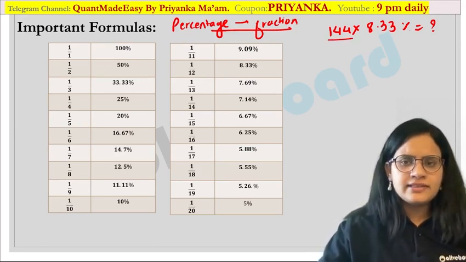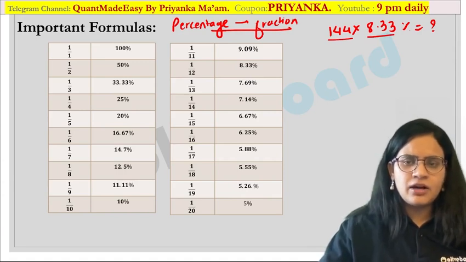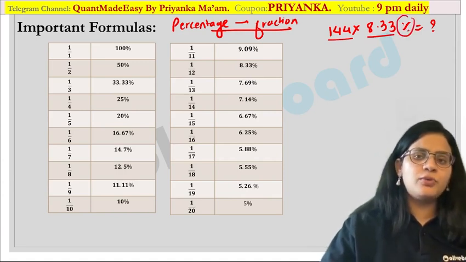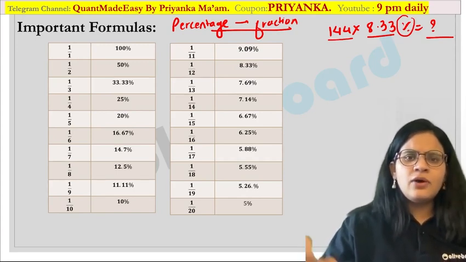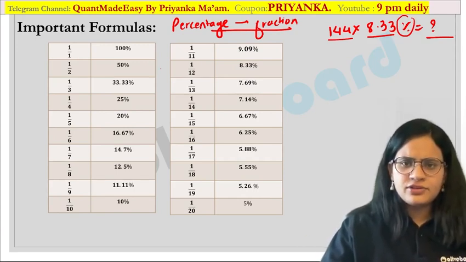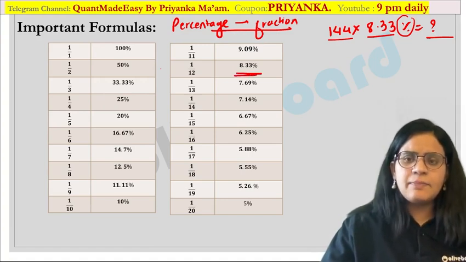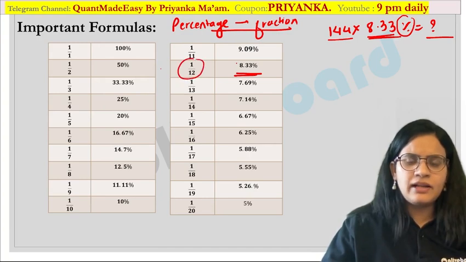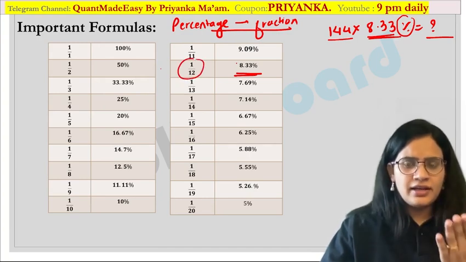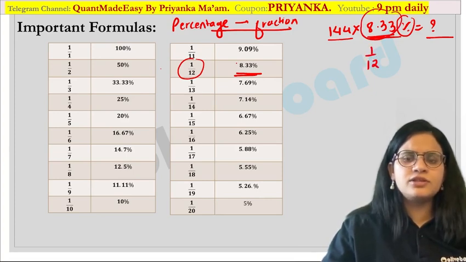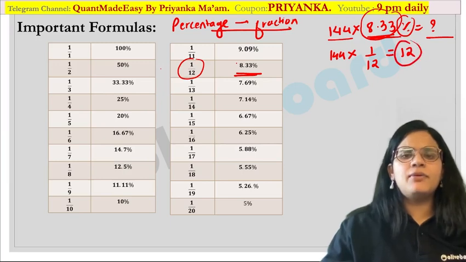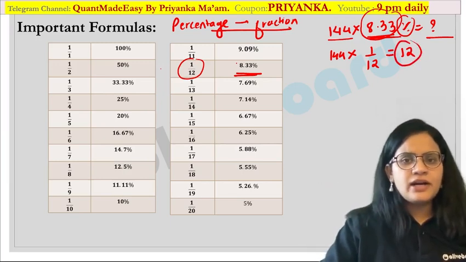You have to take these 3 digits, multiply, and put the decimal after 2 places. You are going to take a lot of time to calculate this. Are you getting it? Now can we refer to the table here? Can you just observe here? 8.33 percent is 1 by 12. Orally, or you can imagine this in your mind itself, you can write 1 by 12 for this. So this value would be 144 into 1 by 12, that is nothing but 12, which would be your answer. Are you guys getting my point?